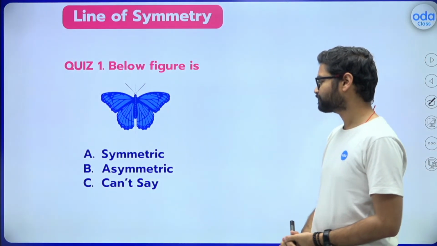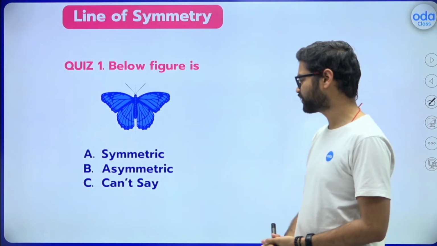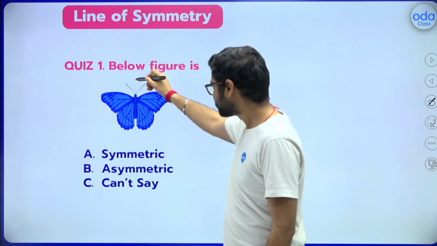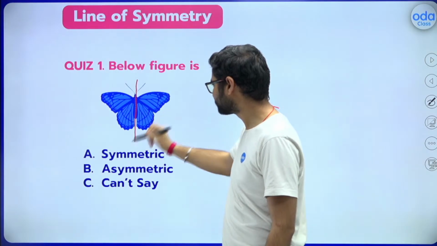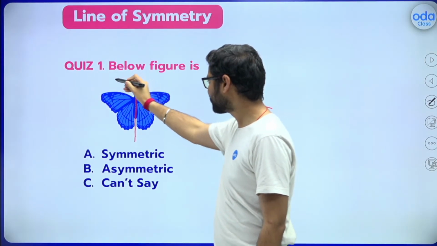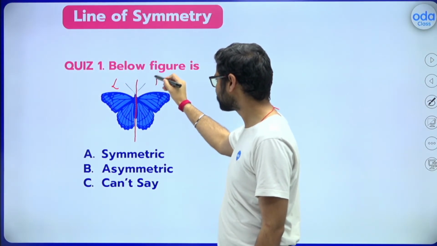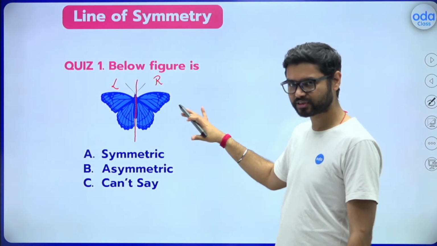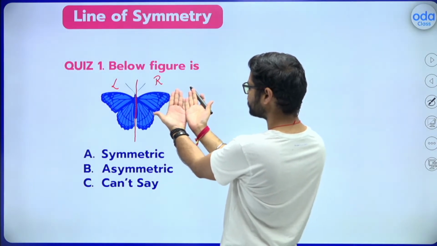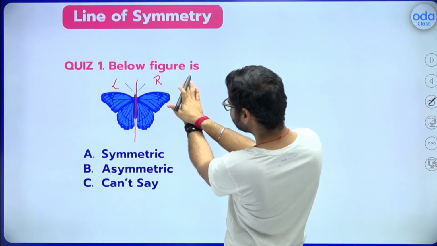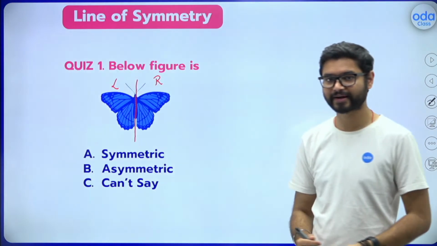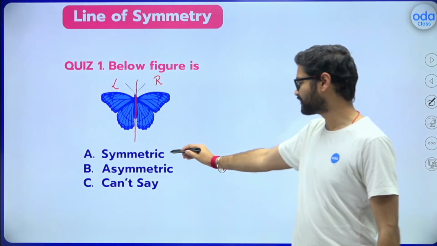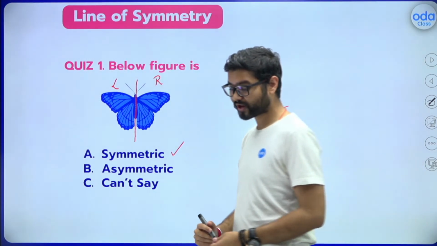See, if I go like this, the left part and the right part actually overlap each other. If a butterfly tries to overlap its wings, it will exactly cover. That is why this is symmetric.